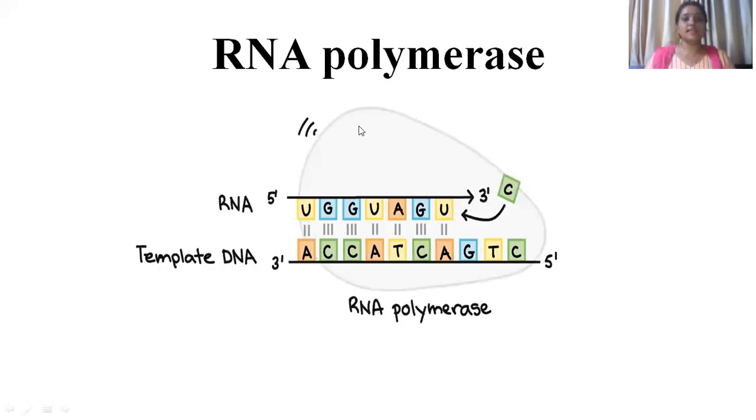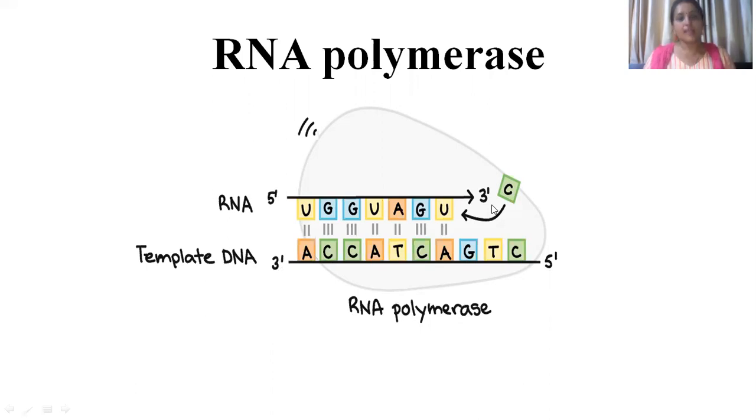Now, see, this is the RNA polymerase structure. This is a template DNA. Before explaining this, I just want to tell you that when RNA polymerase attaches to the DNA duplex, any one strand of DNA will work as the template DNA. And the second strand will work as the complementary strand, or the sense strand. Now, as this template strand is 3' to 5', RNA synthesis is always from 5' to 3'. So the nucleotide addition will always be on the 3' end.